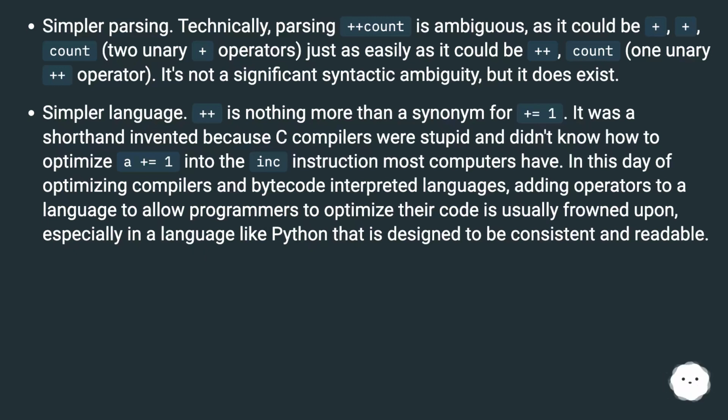Simpler language. ++ is nothing more than a synonym for += 1. It was a shorthand invented because C compilers were stupid and didn't know how to optimize a += 1 into the increment instruction most computers have. In this day of optimizing compilers and bytecode interpreted languages, adding operators to a language to allow programmers to optimize their code is usually frowned upon, especially in a language like Python that is designed to be consistent and readable.